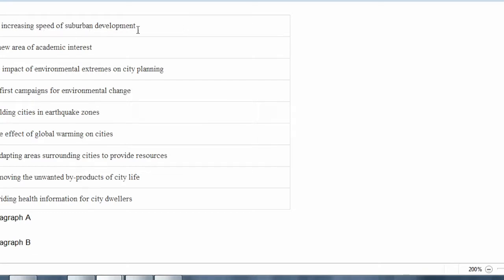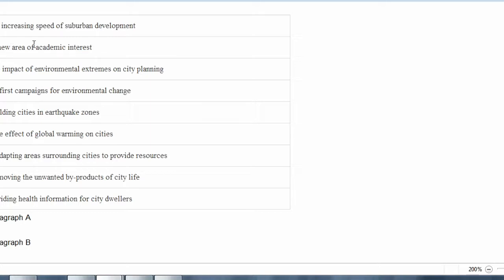Alright, so let's see. The increasing speed of suburban development, no. Then a new area of academic interest, could be. The impact of environmental extremes on city planning, no. The first campaigns of environment, no. Building cities in brick zones, no. The effect of global warming in cities, no. Adopting areas surrounding cities to provide resources, no. Removing unwanted byproducts of city life, no. Providing health information for city dwellers, no.